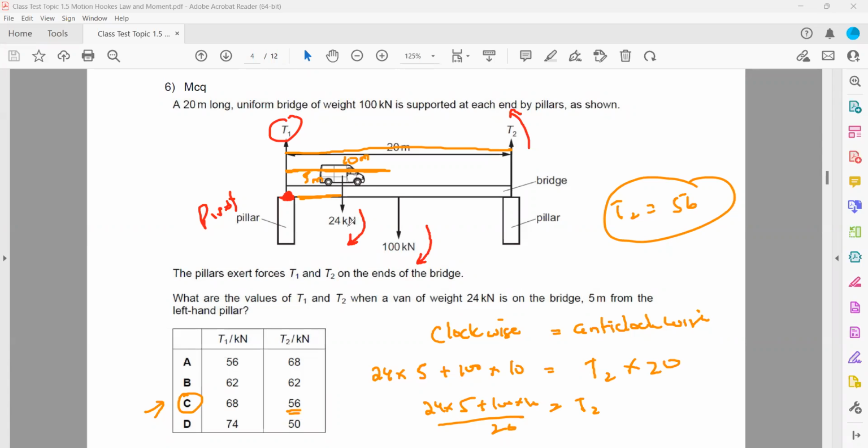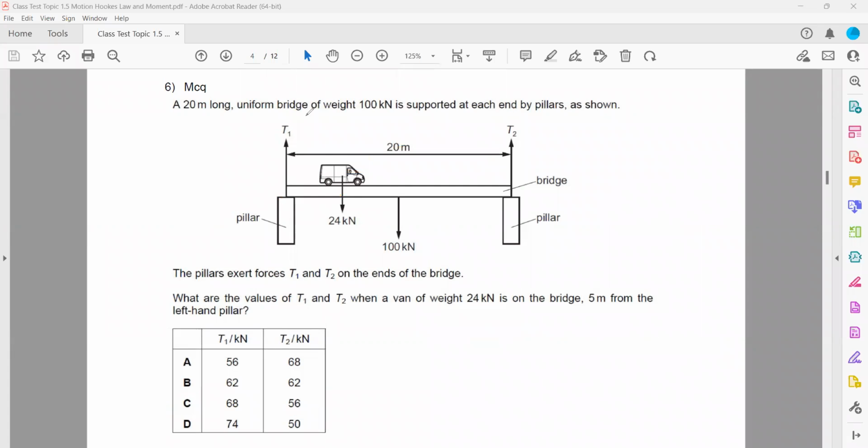So how is this 24 causing a clockwise rotation? Because we consider this pillar to be a pivot. When we consider this pillar to be a pivot, we ignore this other pillar. As you can see, if this was a beam, a 24 Newton force will cause the beam to bend or to rotate in this direction.